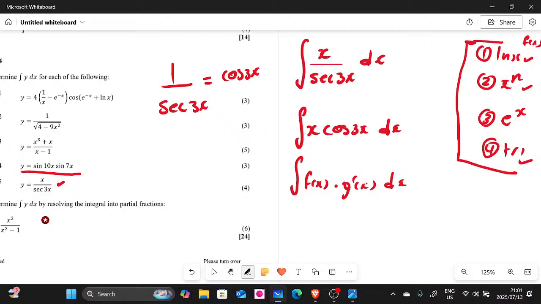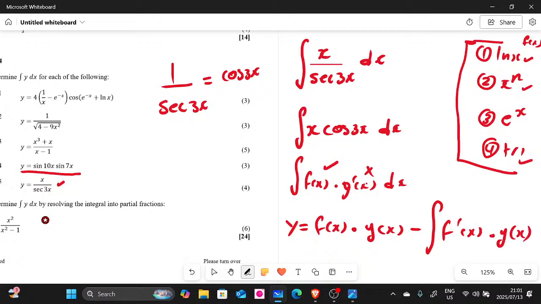So what you do here, you differentiate f of x, you integrate g of x prime, right? That's what you do. So the first step here, you rewrite f of x as it is, and then you integrate g of x prime. Remember, when it does not have prime, it means it's been integrated. Then you say minus, right? And then the second term, you differentiate f of x, and then you leave g of x inside the sigma, and then dx, right? So this is actually the formula.